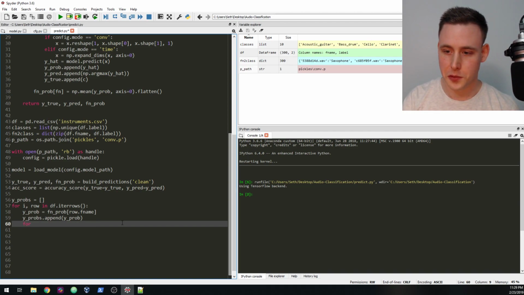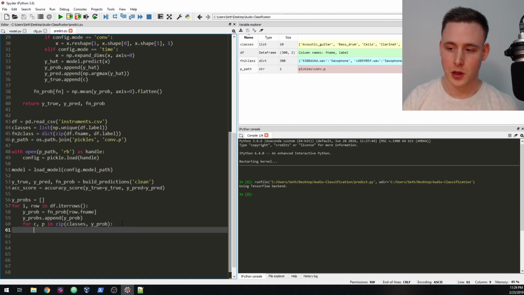And then I'm going to say for c and p in the zip of my classes and y probability. So y probability is a 1 by 10. Classes is just 10, so you can zip them together. And what I'm going to do is dataframe.at.